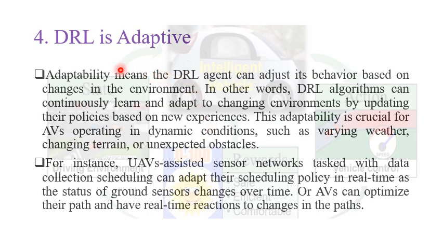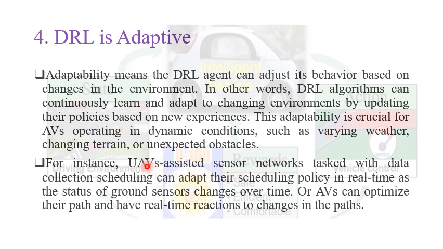Okay, DRL is adaptive. Adaptability means the DRL agent can adjust its behavior based on changes in the environment. I think this is clear. In other words, DRL algorithms can continuously learn and adapt to the changing environment by updating their policy based on new experience.